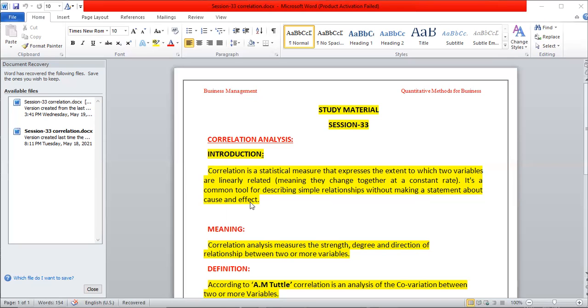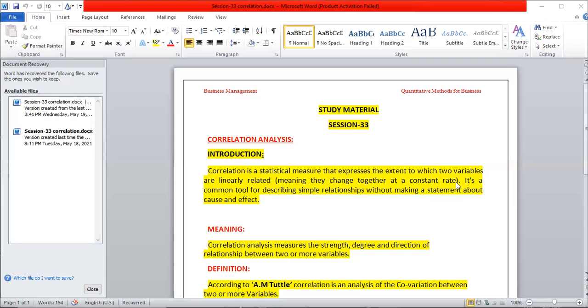What is the cause for the changes in the price? What is the cause for the changes in the supply? What are the reasons behind the changes in prices? For example, the price of petrol has increased. What are the reasons? Here it is not our job to find the causes and effects of the rise in the price of a particular product. Here we have to know the relationship between the price and supply.